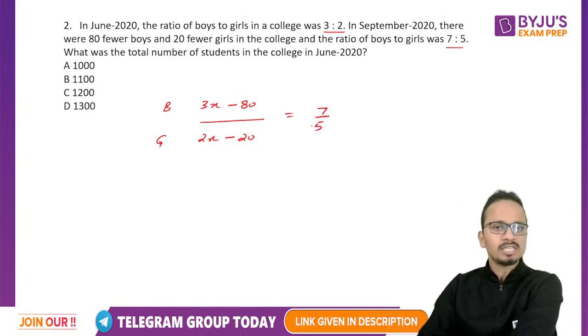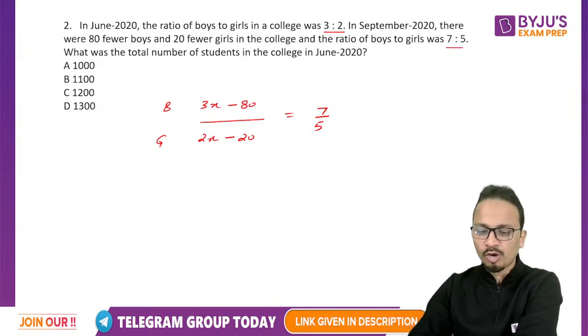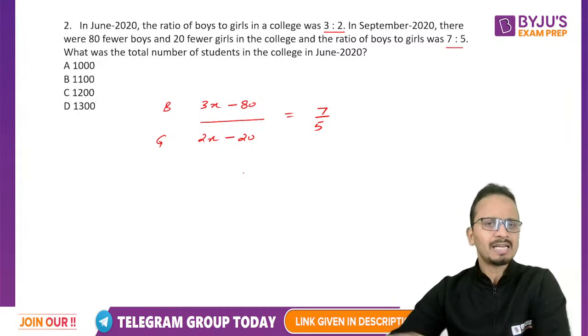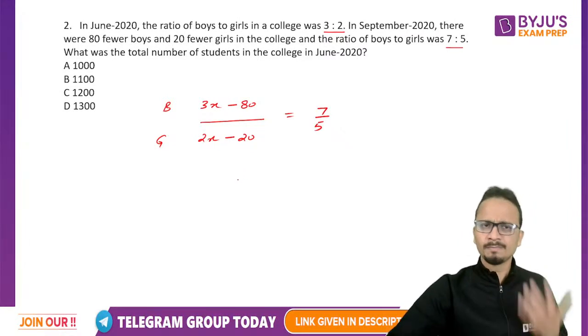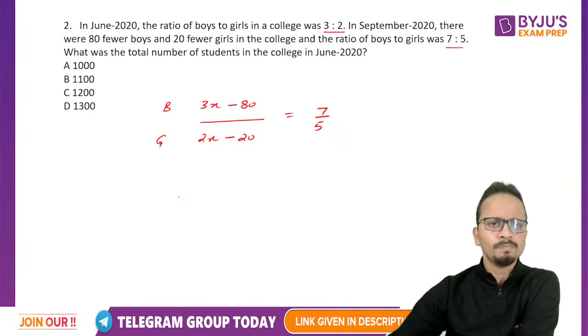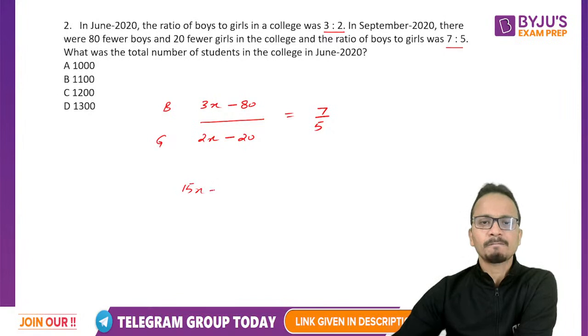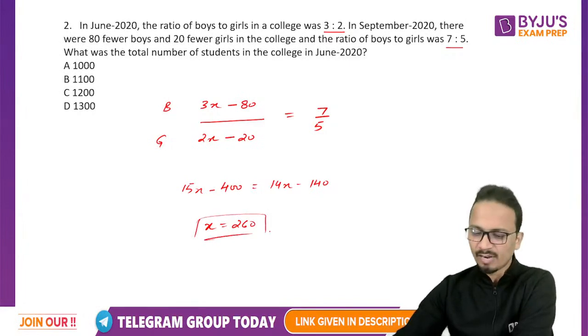Now it's just a matter of cross multiplication. I was expecting a response from most of you. So now what do we have to do? Cross multiplication, and you need to find out the value of x and then calculate whatever is asked in this question. Okay, so 15x minus 400 is equal to 14x minus 140. So the value of x will be 400 minus 140, that is 260. So this is the value of x that we have got.